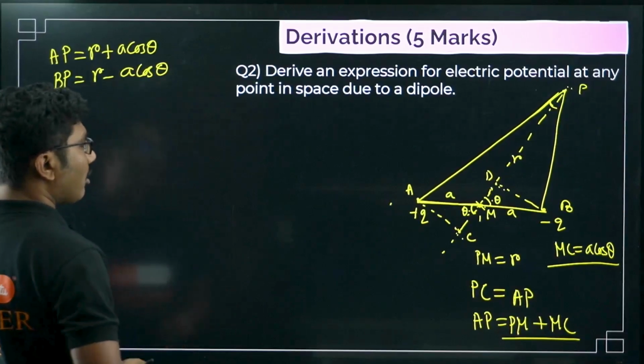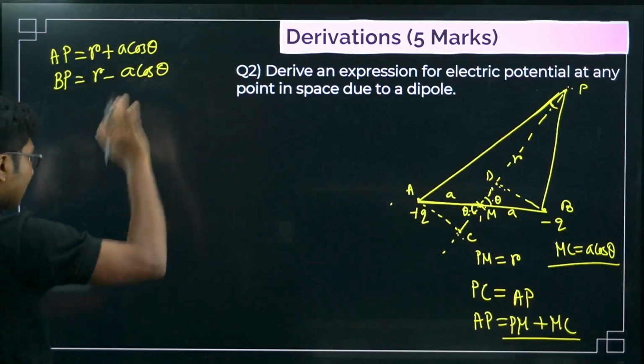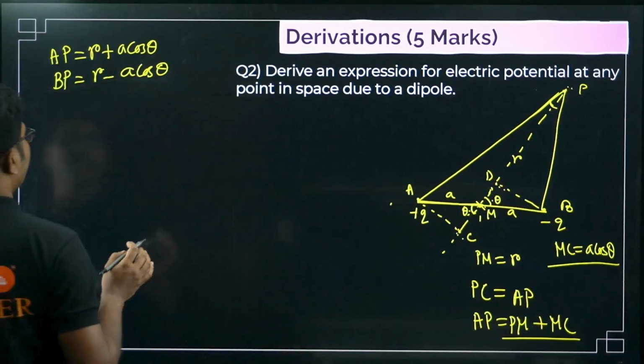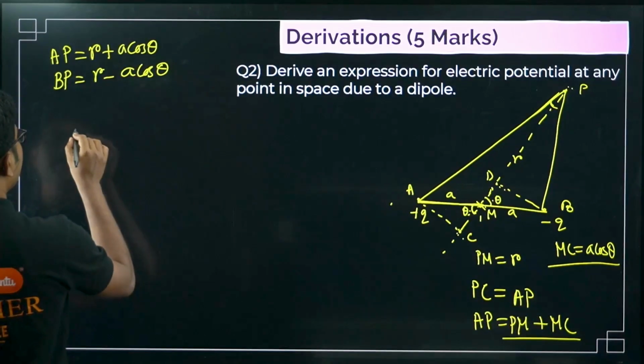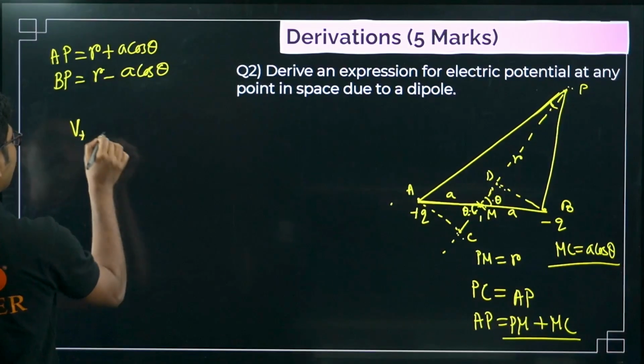Now what all we have to do? Don't worry about cos theta right now, we will see when we come to a final result, right? Now what is the electric potential due to the positive charge?